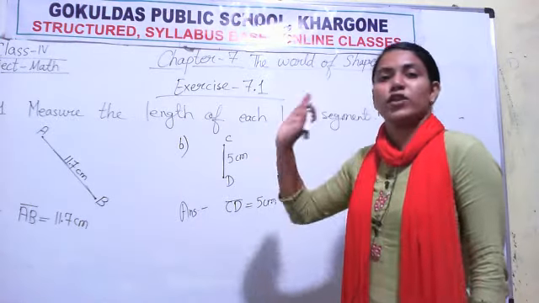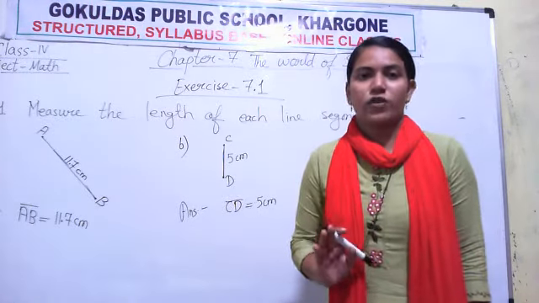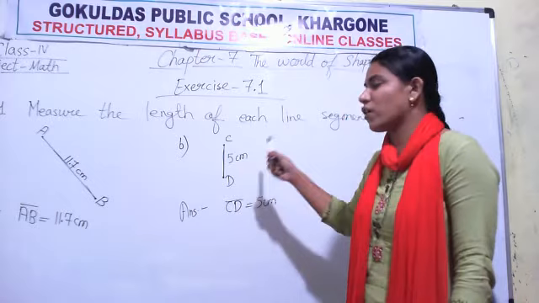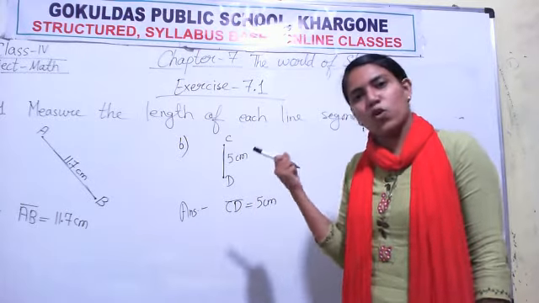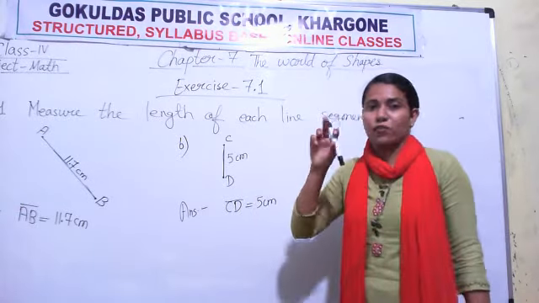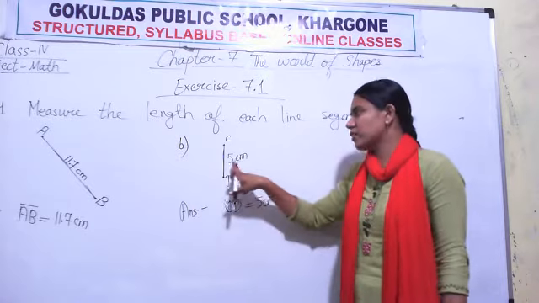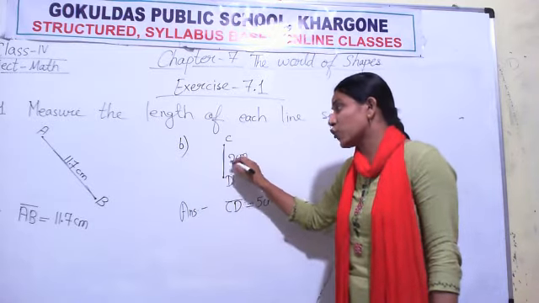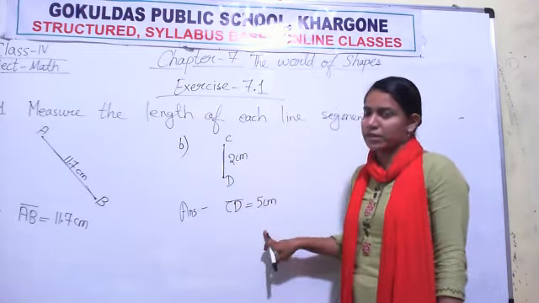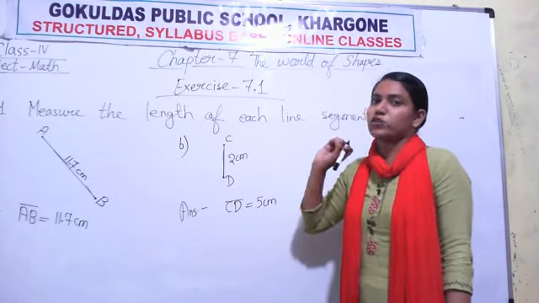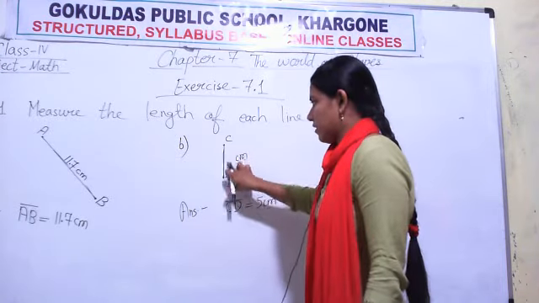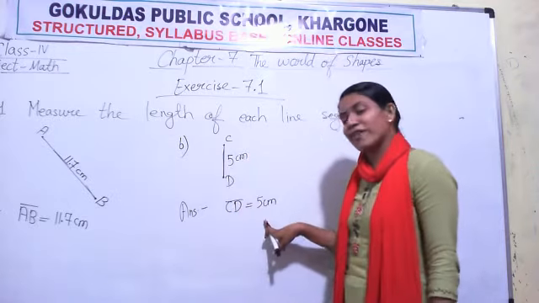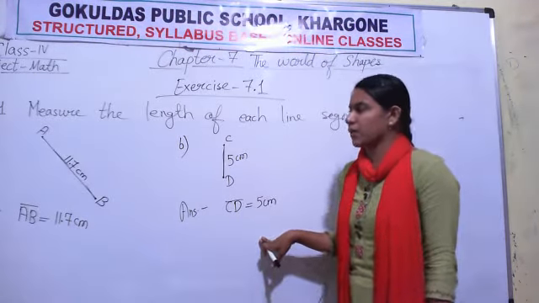It might be possible your answer is not 5 centimeter. So according to your scale, write that length. If it is 2 centimeter according to your scale, write 2 centimeter. If it is 2.5, write 2.5. According to my scale it is 5 centimeter, so I am writing 5 centimeter.